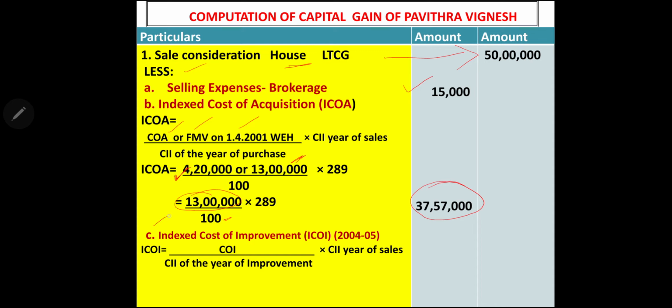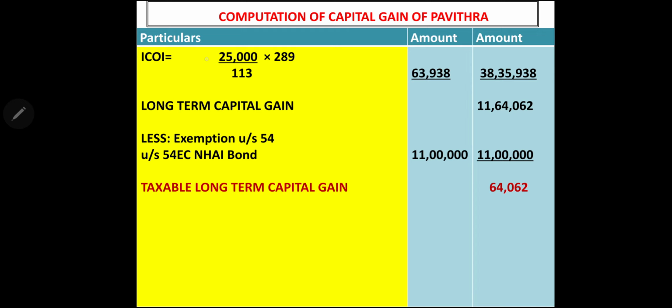Now next deduction we are giving is indexed cost of improvement. If you remember, I have told you indexed cost of improvement is done only for 2004-5. Improvement done by the previous owner and improvement done by Pavitra before 2001 is also not taken. Only 2004-5 is indexed. So 25,000 is the cost of improvement into 289 divided by 113. That is the index for the year of improvement.